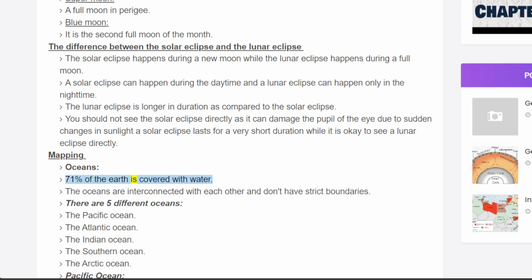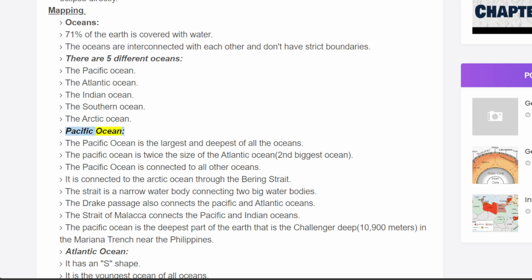71% of the Earth is covered with water. The oceans are interconnected with each other and don't have strict boundaries. There are 5 different oceans: the Pacific Ocean, the Atlantic Ocean, the Indian Ocean, the Southern Ocean, and the Arctic Ocean.